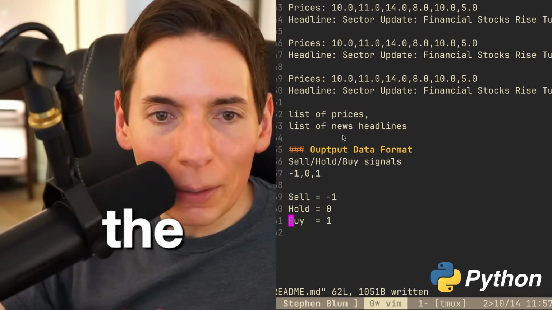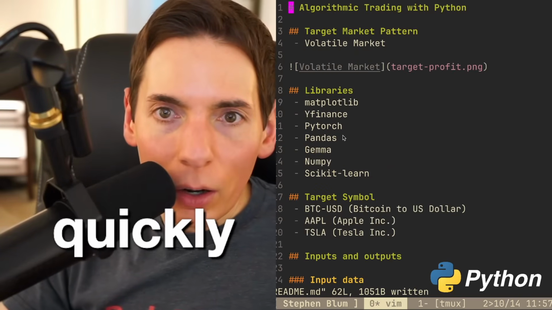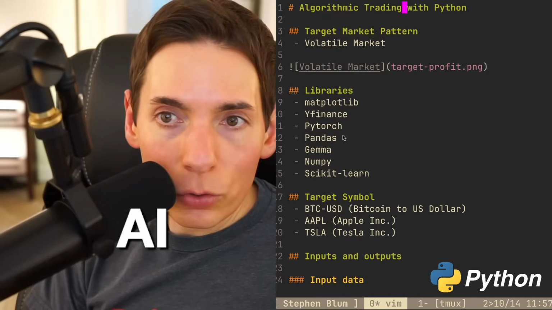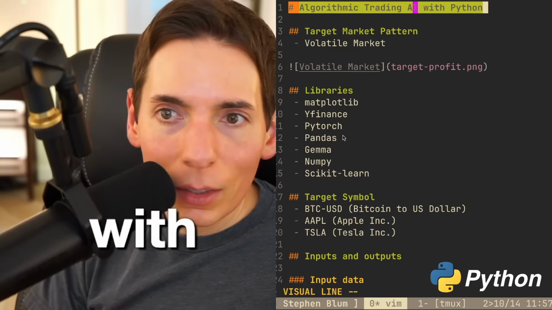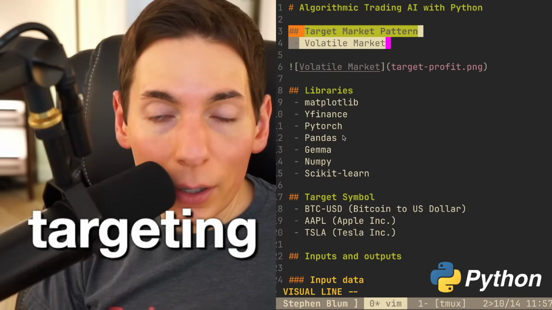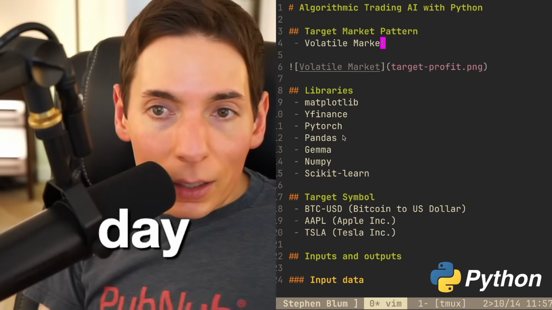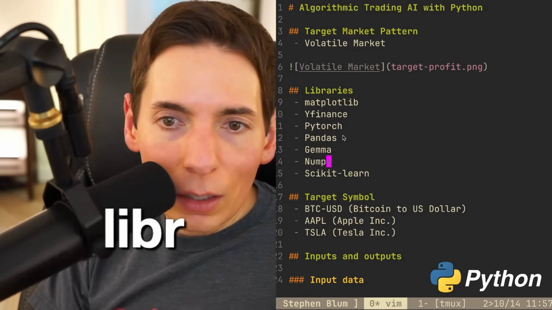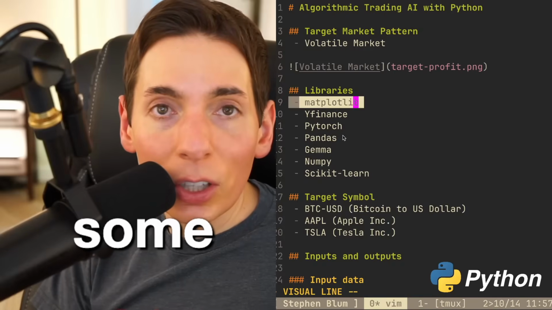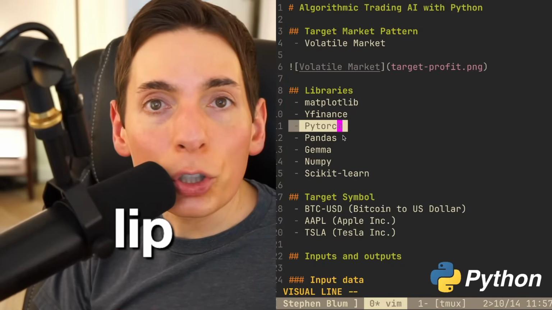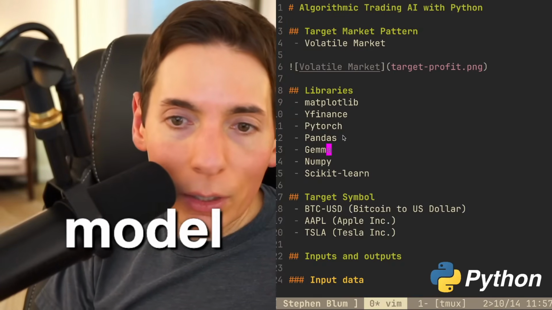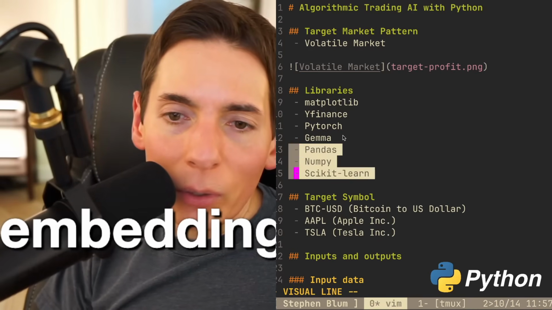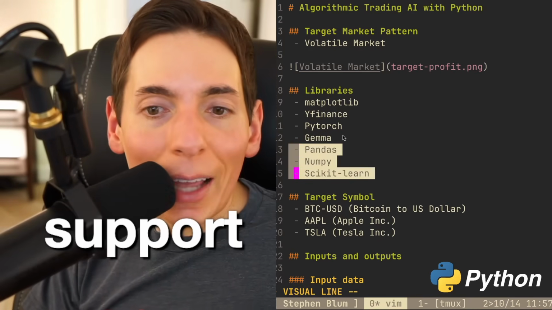Okay, can you recap quickly? Yeah, so we are building an algorithmic trading AI with Python. We are targeting volatile markets, so that way we can do day trading and profit on the same day. We're going to be using these libraries: YFinance for the data, some visualizations with matplotlib, PyTorch for the transformer model, and then we'll be using Gemma as the embedding. And then we have some support libraries here.